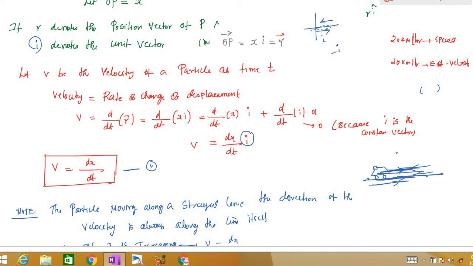Suppose we are moving in this direction, we are going to find the speed exactly at this point. We call that exact speed the instantaneous speed, right? So whatever we are finding, we are finding the instantaneous speed only. We are not finding the average speed.